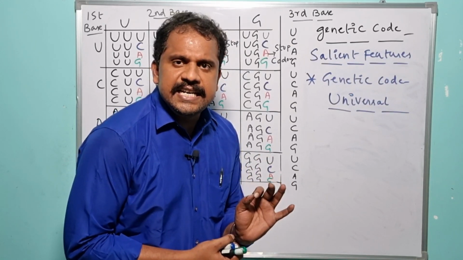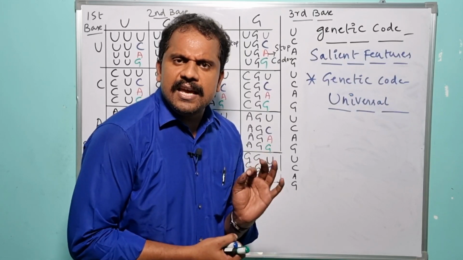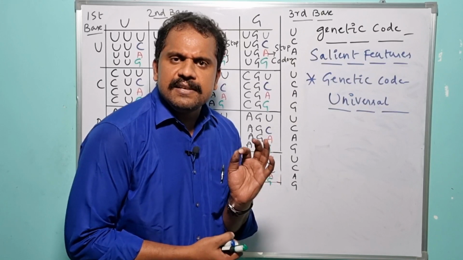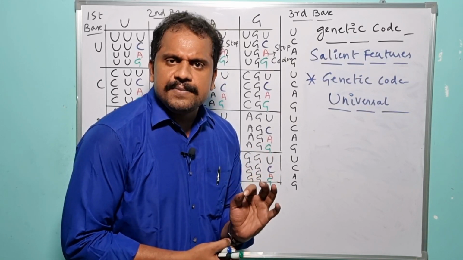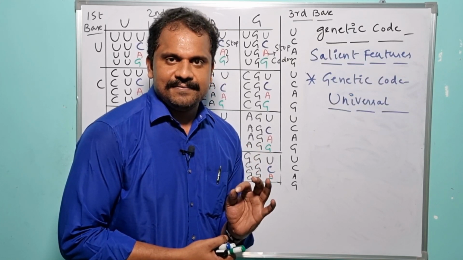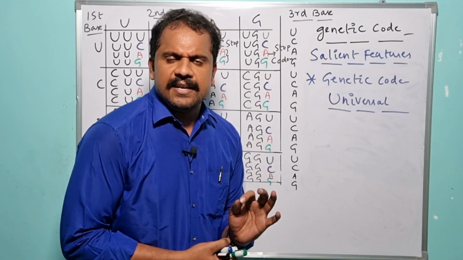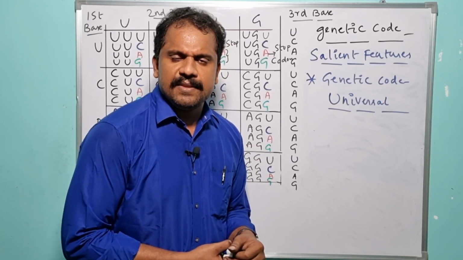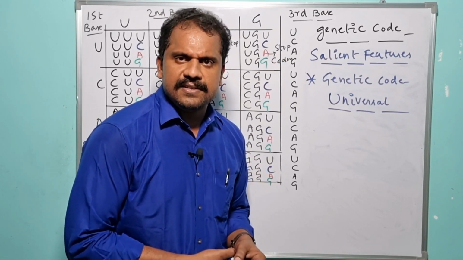Though the elucidation of the genetic code was carried out by observations in E. coli, the genetic code remains universal. It is applicable to all the living organisms which exist in nature. So that is the reason why the genetic code is universal.